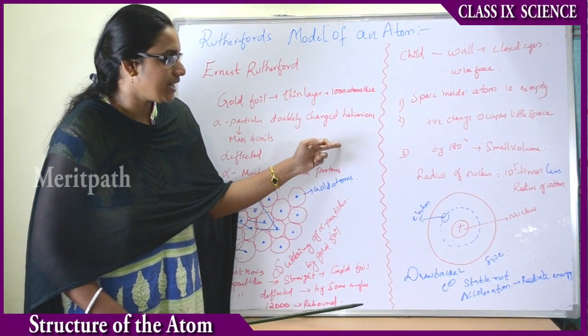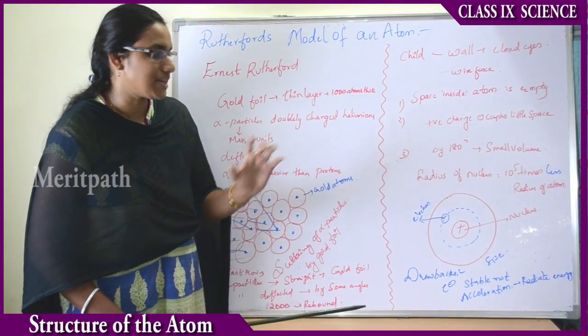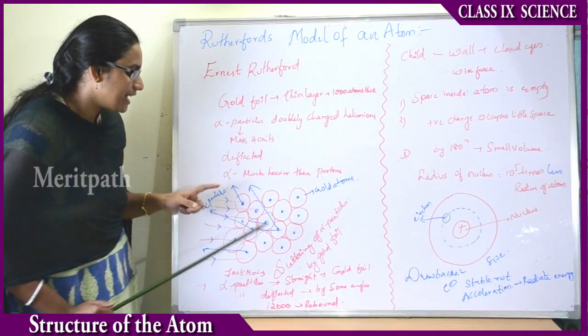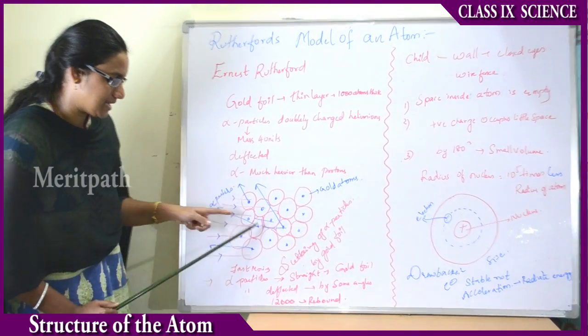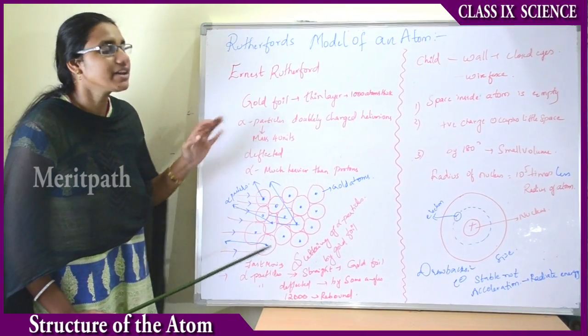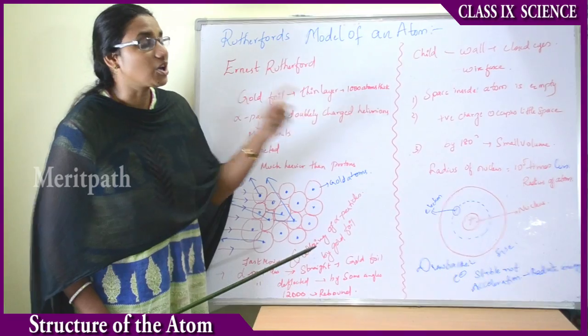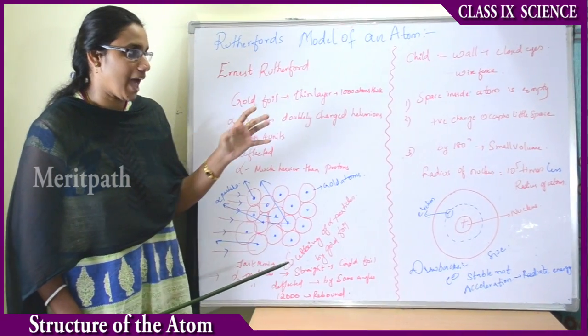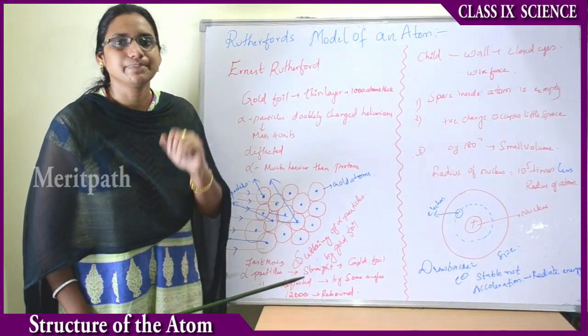And the positive charge occupies little space, because only little deflections have taken place, right? Only 2 to 3 alpha particles have been deflected. Therefore, he concluded that the protons occupy little space in an atom.